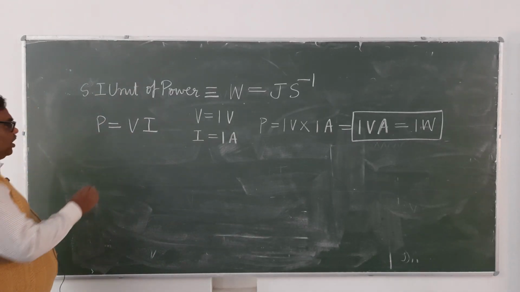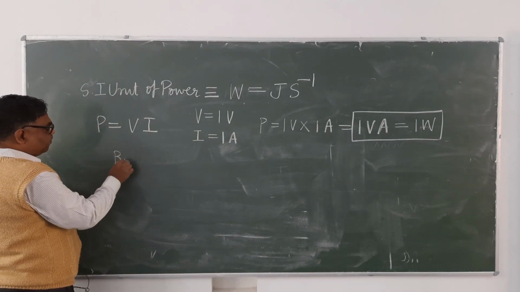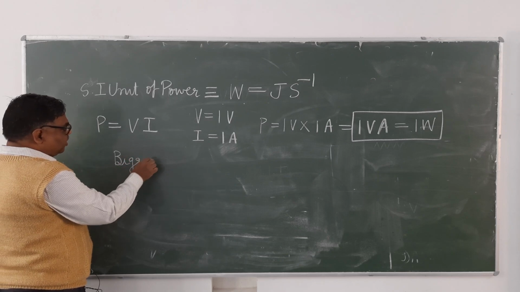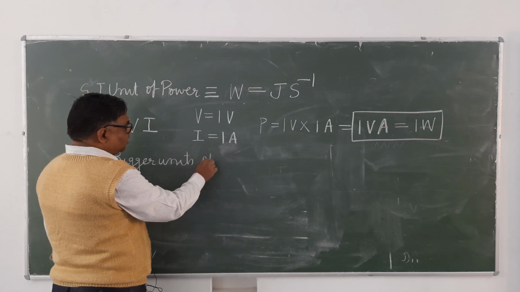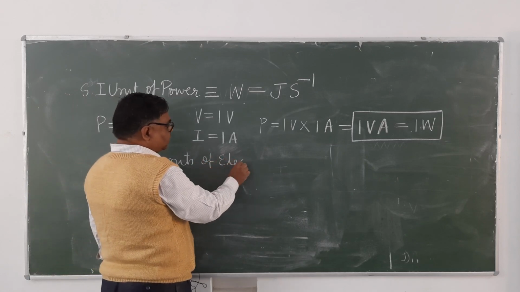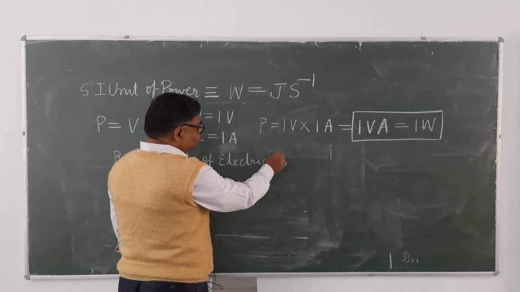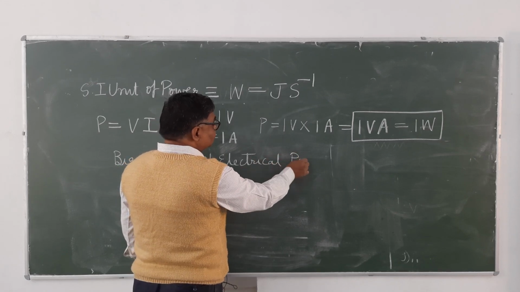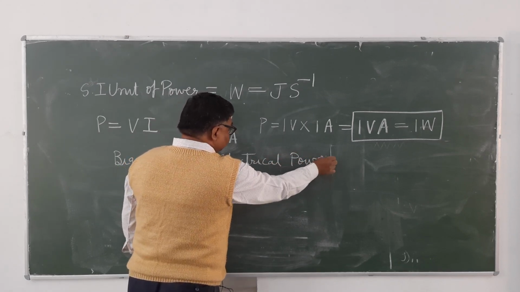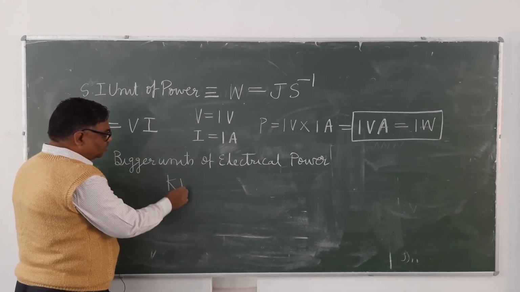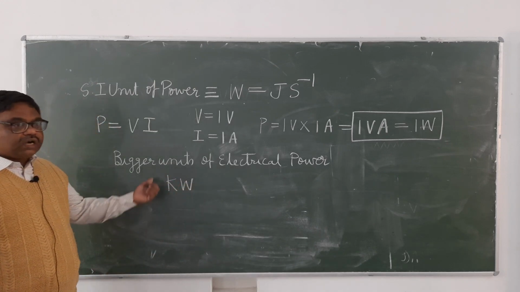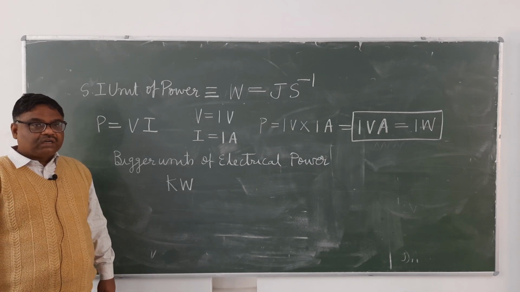Bigger units of electrical power. See here, kilowatt. You have heard 1 kilowatt equals 1000 watt.